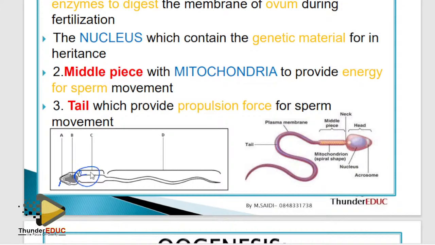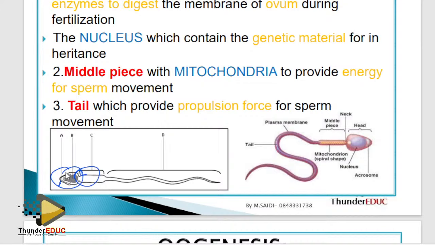The middle piece has many mitochondria to provide the energy for sperm movement. The head has the nucleus for genetic material or inheritance. The acrosome contains enzymes which digest the membrane of the ovum. Now those are the full adaptations.